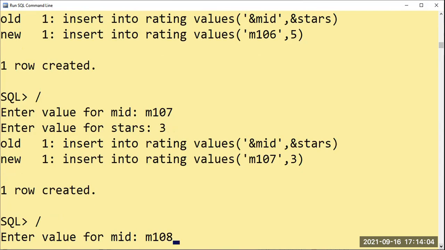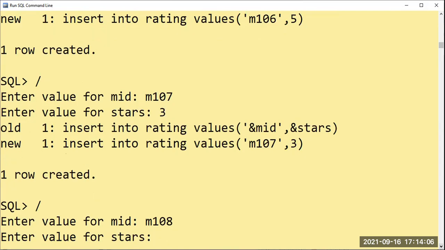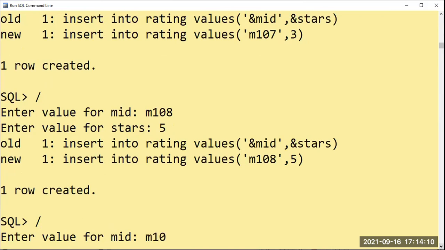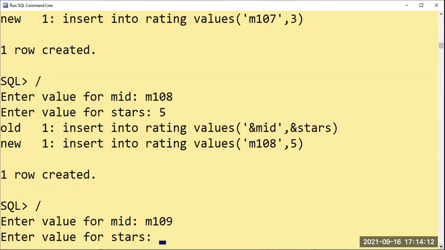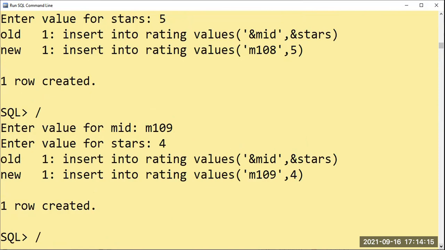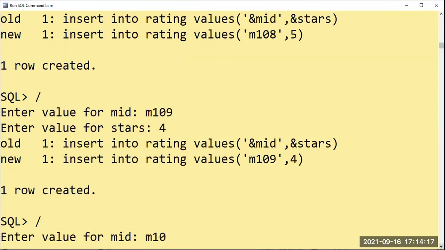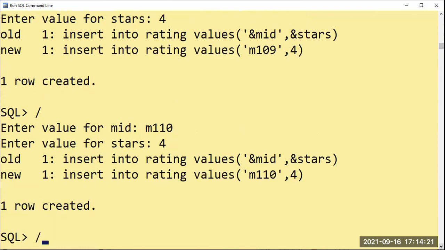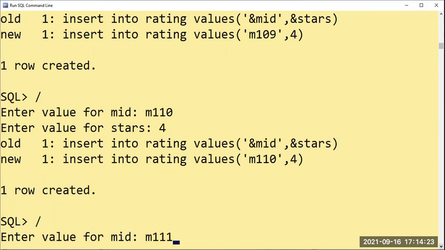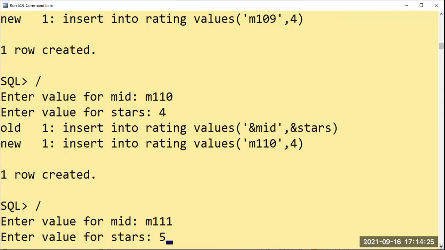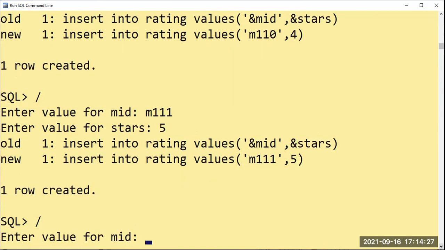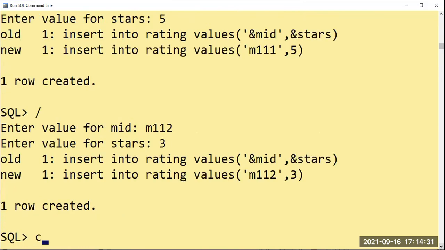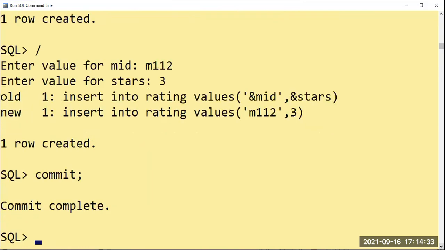That M108, 5. M109, 4. M110, 4. M111, 5. M112, 3. Okay, so these are the values to be done.